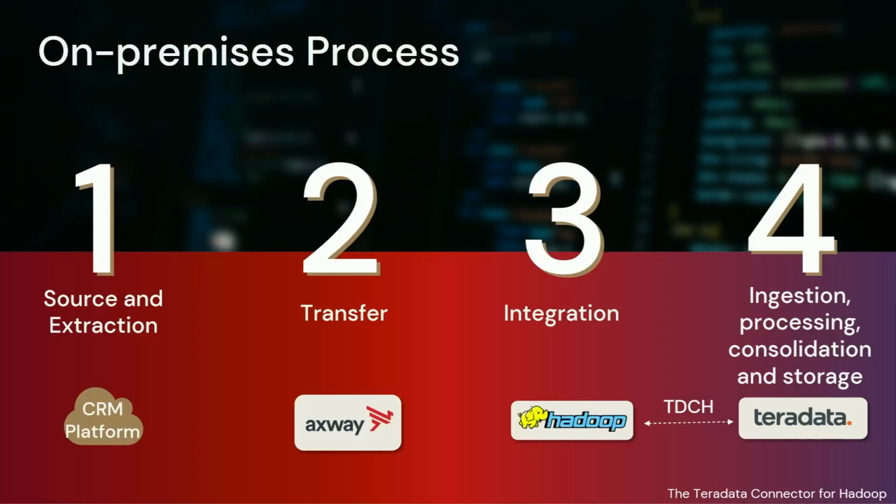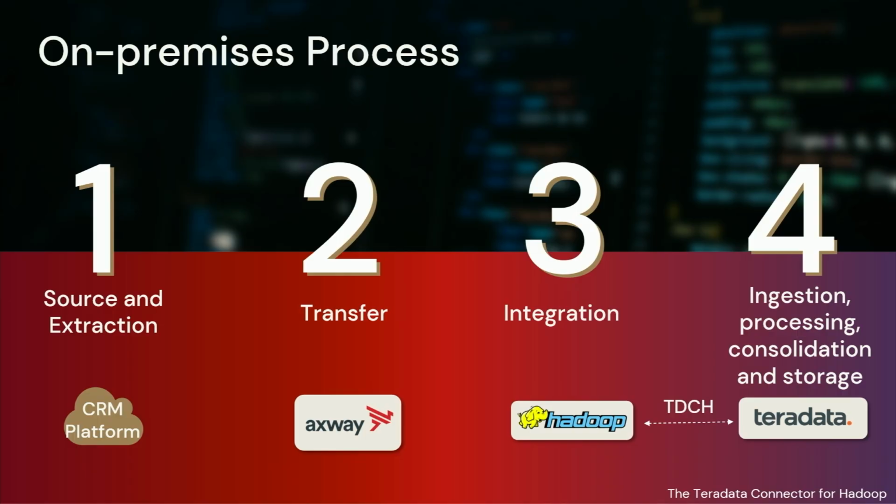And here we have our on-premises process. It's not an easy process, but we try to present it in a way that is easy to explain. The first step here is our source and extraction from our CRM platform. And we have X-way, which is responsible for transferring this information to our environment.